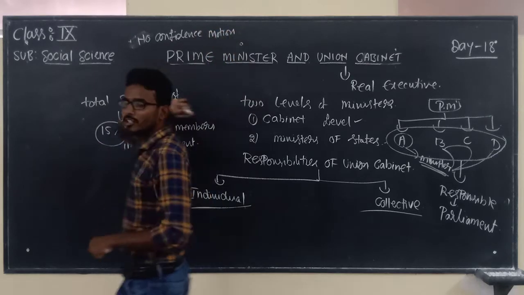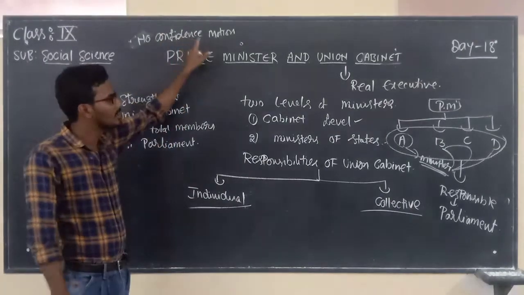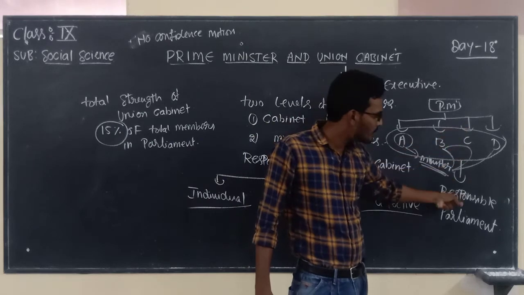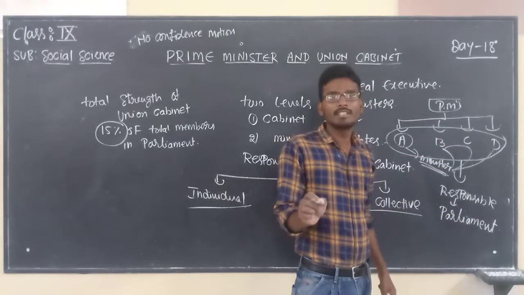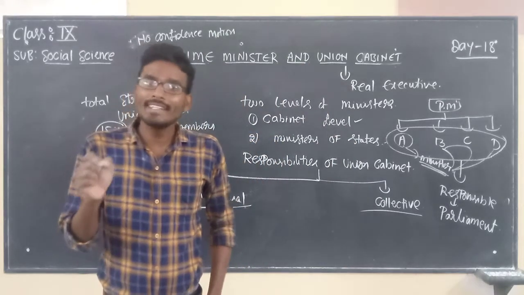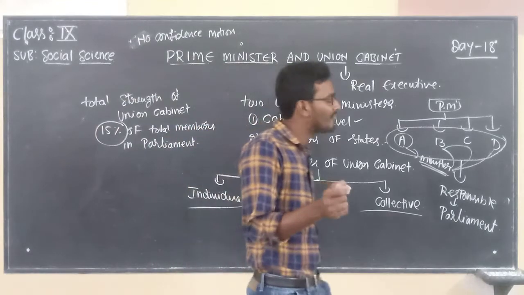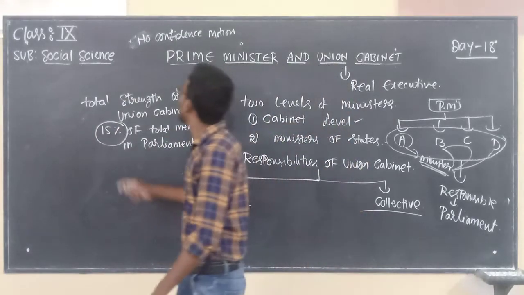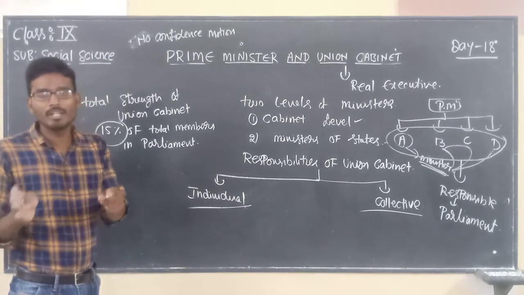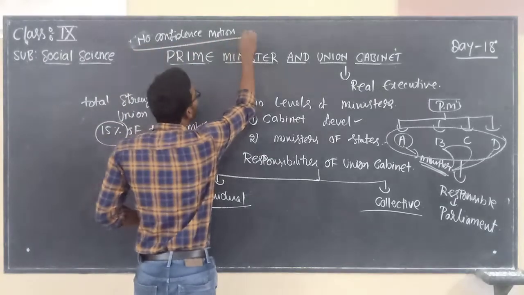No confidence motion. Listen carefully. All the ministers in the union cabinet are responsible towards parliament. That is the reason why Lok Sabha gets dissolved. Why? Because the Prime Minister and his cabinet will enjoy their power until they have confidence in the house. Once they lose their confidence, they have to resign. They will be removed from their position. That process is known as no confidence motion.